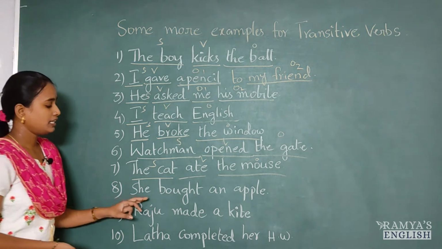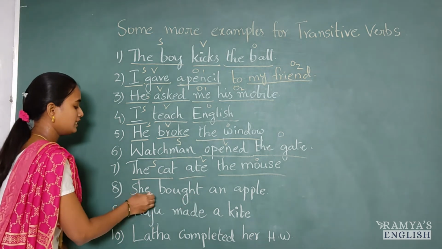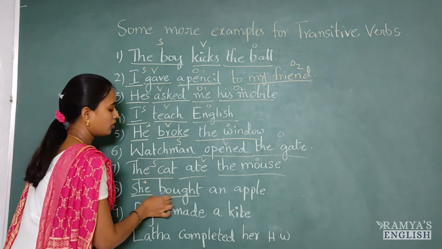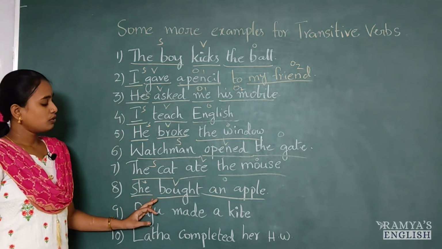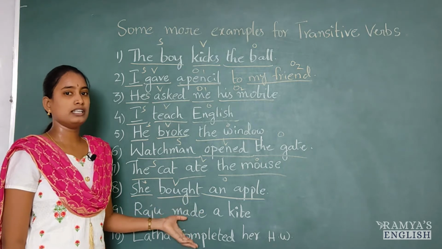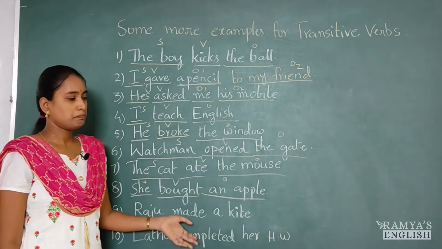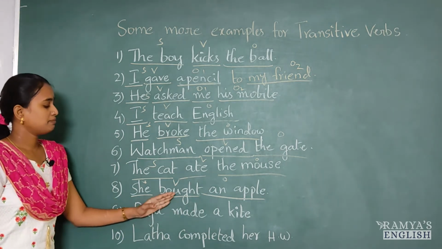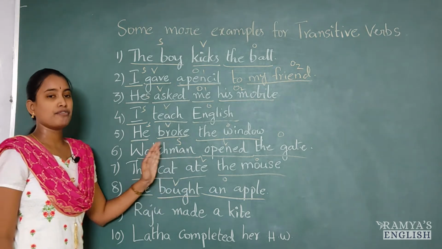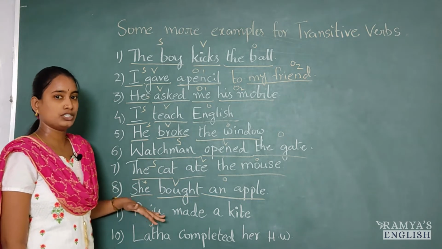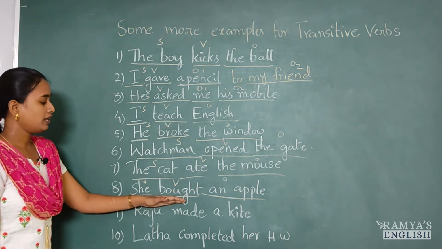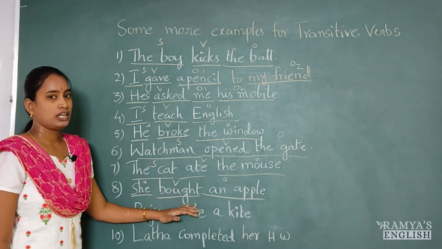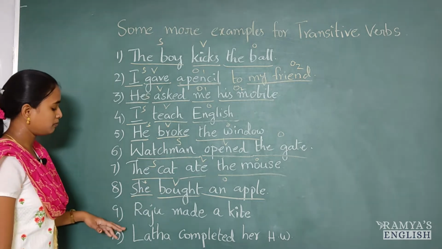Next example, she bought an apple. She is the subject here, bought is the verb and apple is the object. So, she is buying something. What is that? She bought what? An apple. So this bought action is performed by the subject she onto the object an apple. So here also that action is passed by the subject.